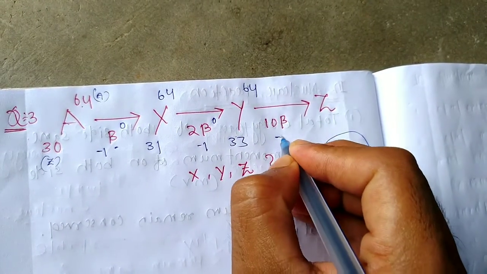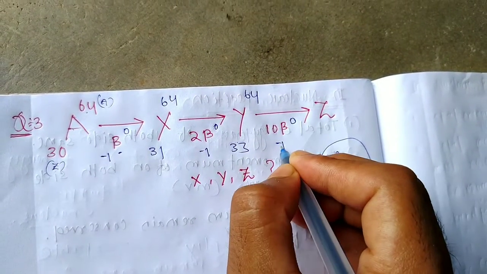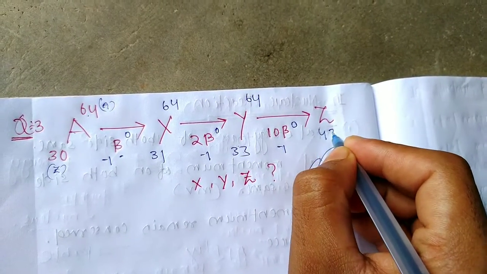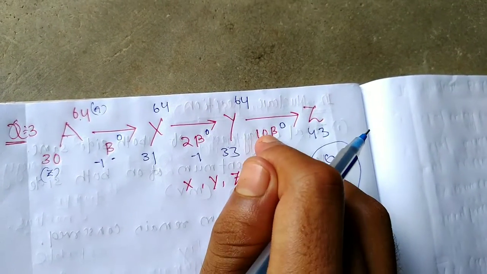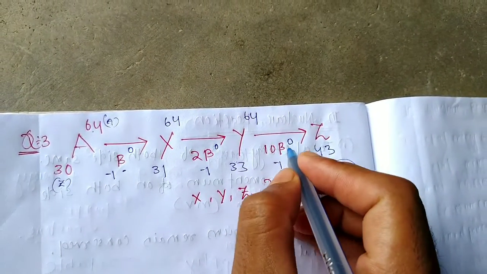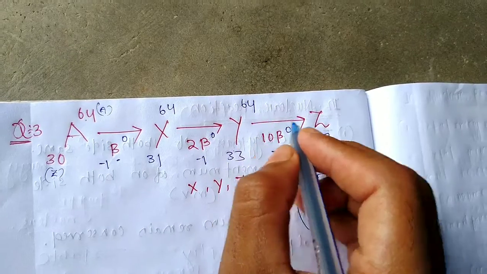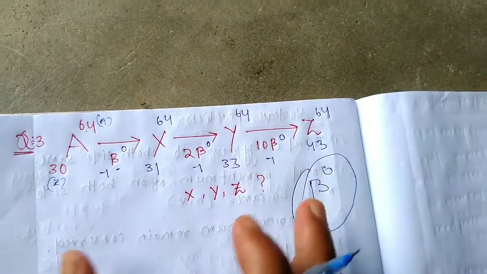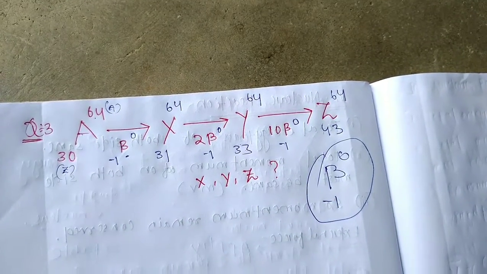Then 10 beta particles means 10 into -1, so -10. So 33 plus 10 is 43. And 10 beta particles means 10 into 0, which is 0, so 64 minus 0 equals 64. This is the answer of this question.